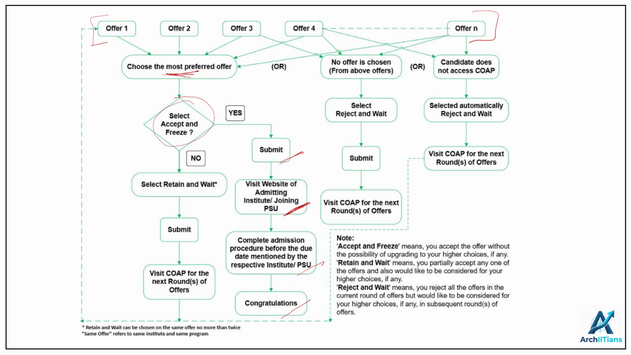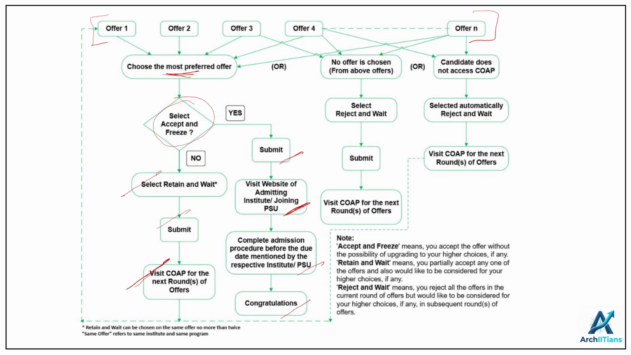Next thing is you click on retain and wait if you're not happy with the offer and you want to retain the current offer, like you want to hold on to that particular offer, and also wait if you get some subjects, some programs of your higher preference. So you click on retain and wait, and then you submit, and then you come again in the later rounds to explore more options that you might be offered in the further rounds.